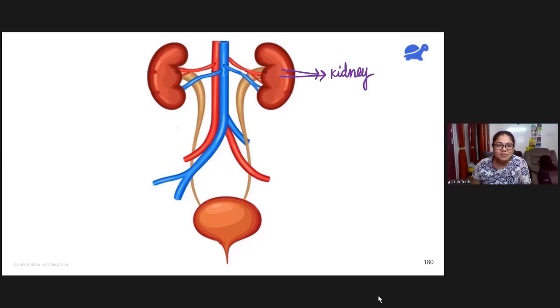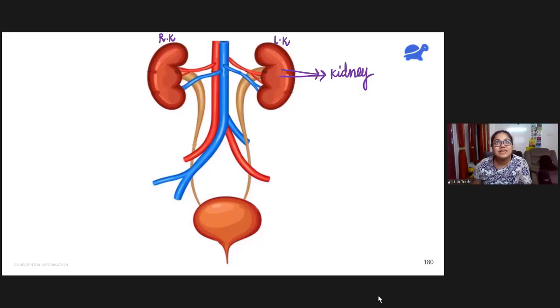Who is going to tell me which is the right kidney, which is the left kidney? You remember the heart? Yes. So same way. What do you think? Ma'am, the right one will be vice versa. Yes, it will be vice versa. Ma'am, the right one is left and the left one is right. Very good, very good. So this here is actually the left kidney. I'll write it as LK, and this on the left is actually the right kidney.